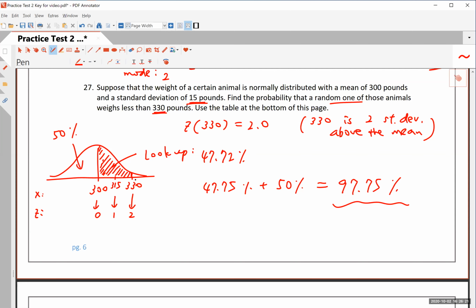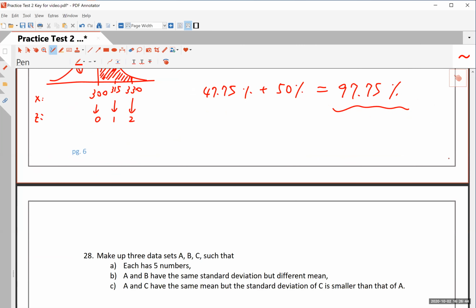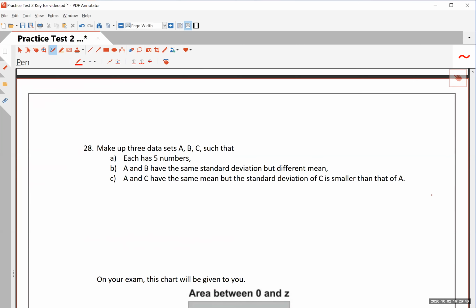So if you find an animal of this species that weighs 330 pounds, you could safely say that that is a very large animal, even among this certain animal, whatever it is. If it's a bear, you say, wow, that's a big bear, if it's bigger than 330 pounds. Okay. All right, so that is how you look up the numbers in the normal distribution table.